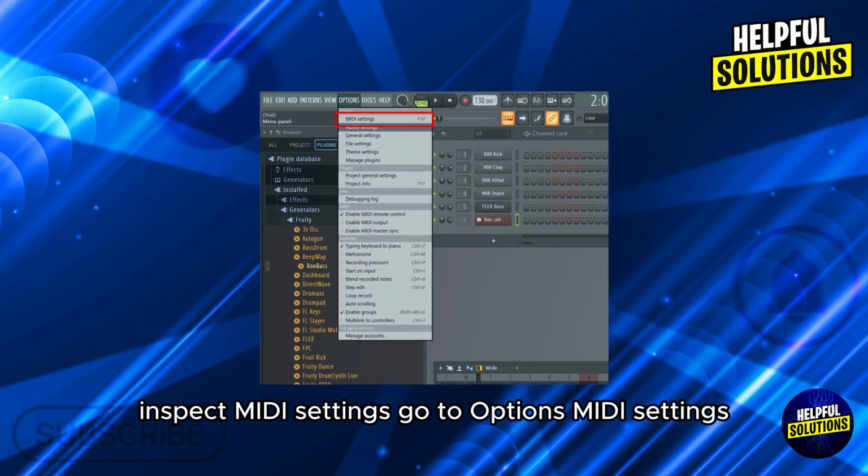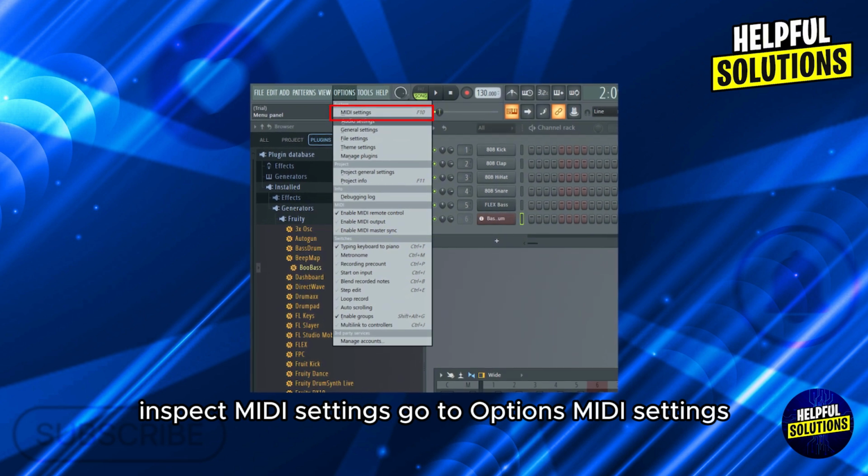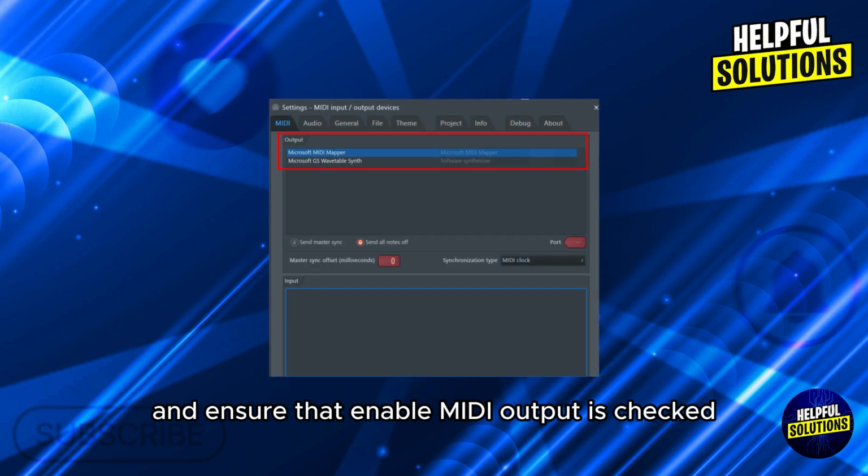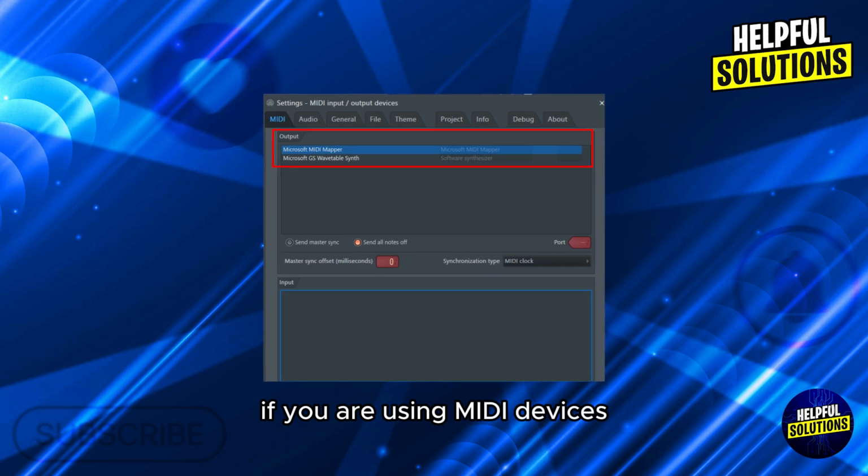Number 4. Inspect MIDI settings. Go to Options, MIDI settings and ensure that Enable MIDI output is checked if you are using MIDI devices.